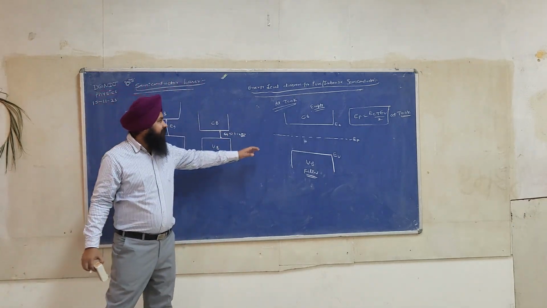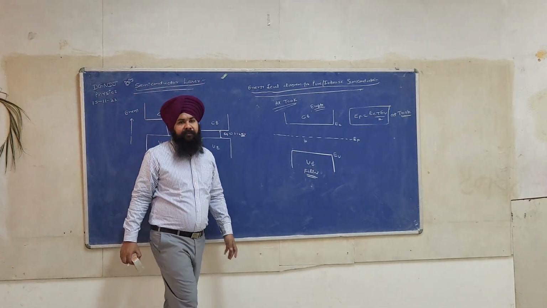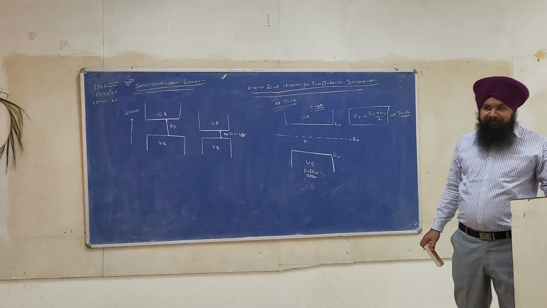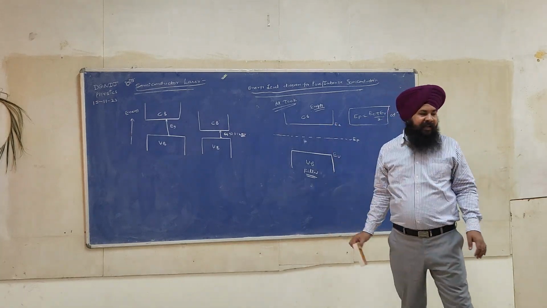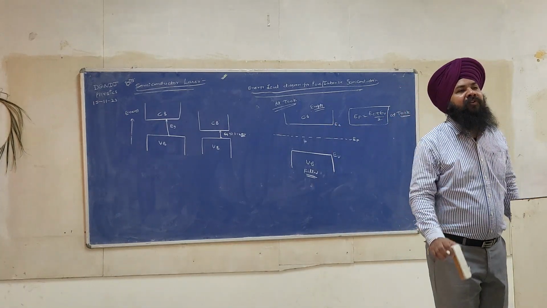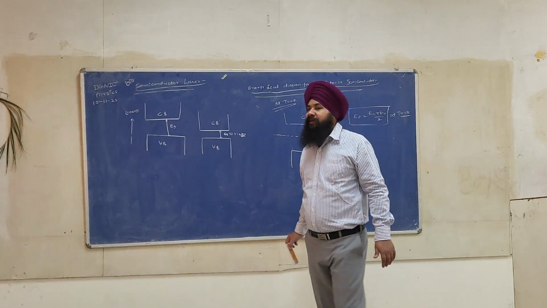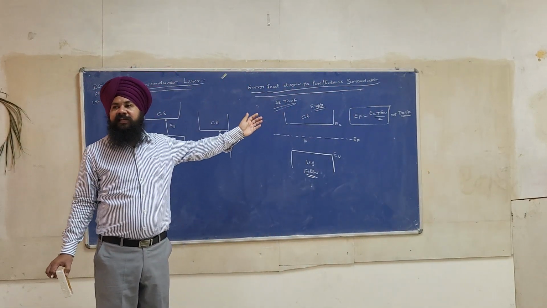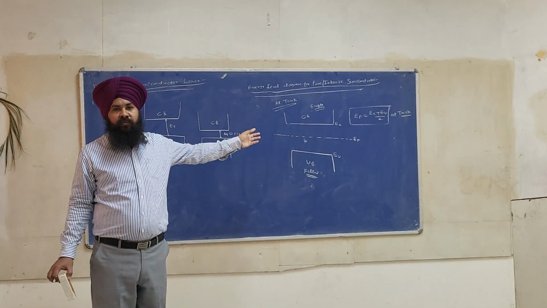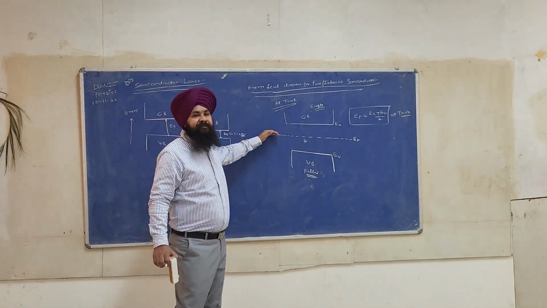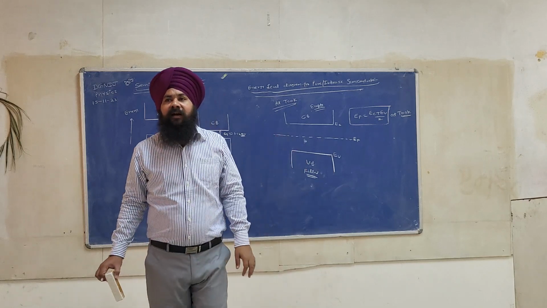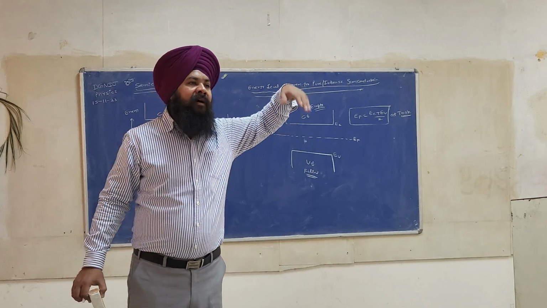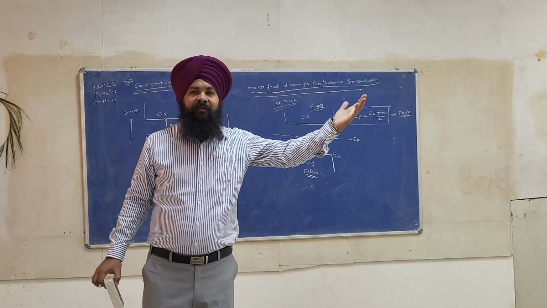So this is the energy level diagram for the pure semiconductor, in which the valence band is completely filled and the conduction band is completely empty, and this is true at T equal to 0 Kelvin. So the correct relation is EF equal to (EC plus EV) by 2. And see, the Fermi level is the hypothetical level below which all the levels are filled, and above it all the levels are empty.